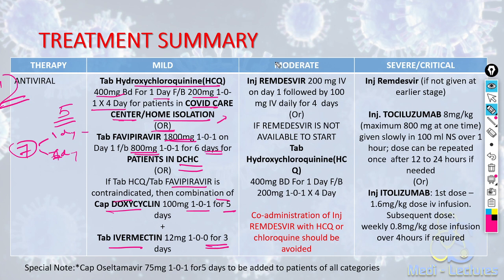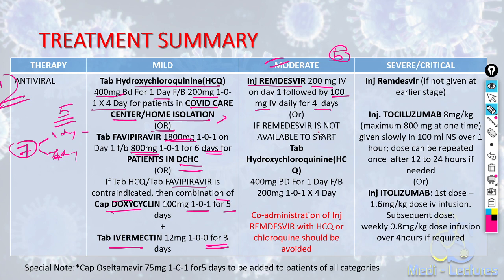In moderate illness, we have to give a very important and novel drug, remdesivir. It is given for total 5 days. On first day, the dose is 200 mg IV. From day 2 onwards till day 5, the dose is 100 mg IV. It is given in 100 ml NS.